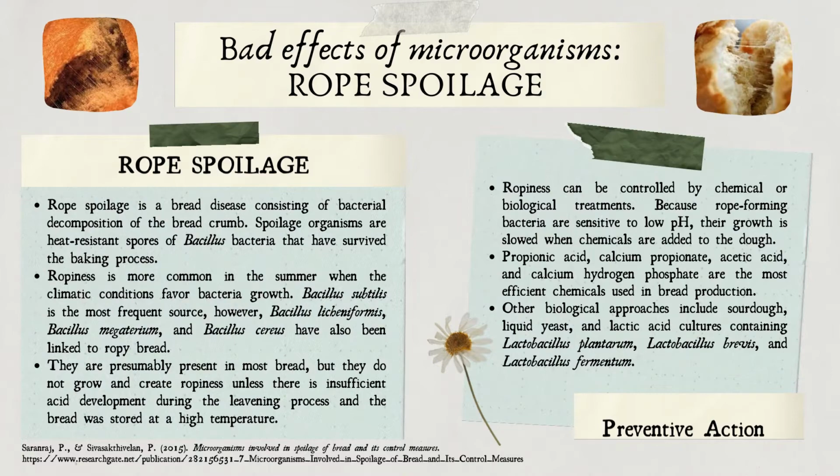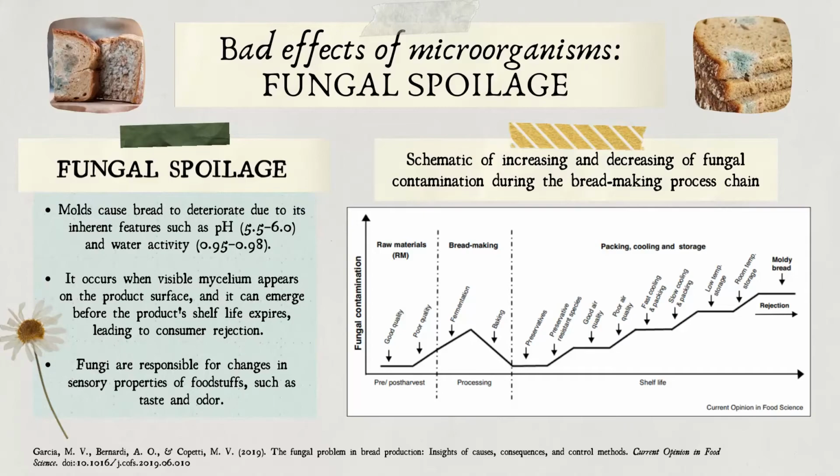Fortunately, ropiness can be controlled by chemical or biological treatments. An example of a chemical that can be used is acetic acid, while biological approaches include sourdough, liquid yeast, and lactic acid cultures containing Lactobacillus plantarum, Lactobacillus brevis, and Lactobacillus fermentum. Next, fungal spoilage occurs when visible mycelium appears on the product surface, and it can emerge before the product shelf life expires. Fungi are responsible for changes in sensory properties of foodstuff.